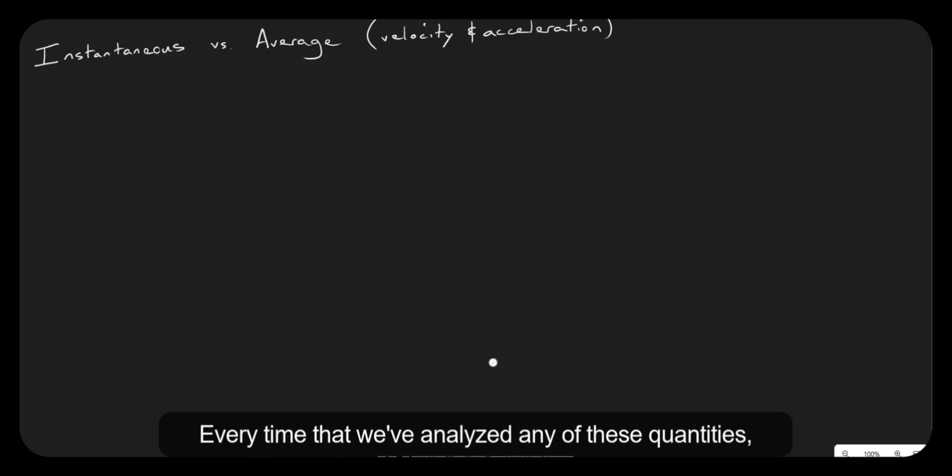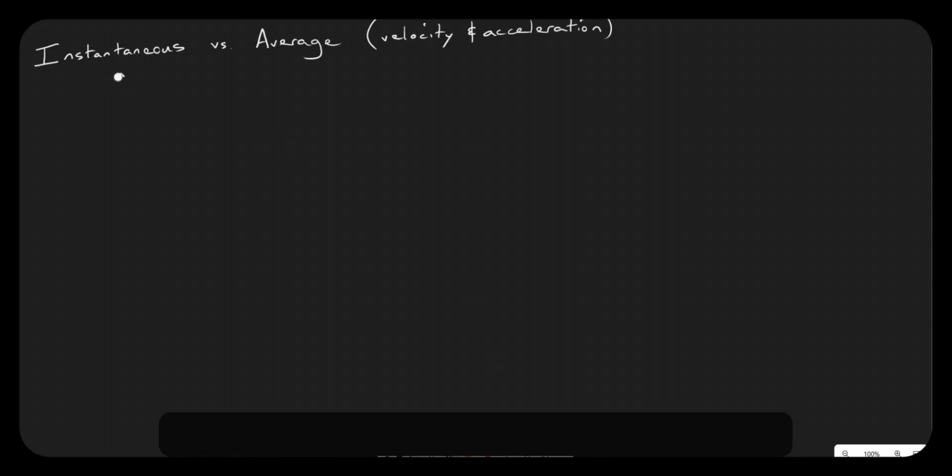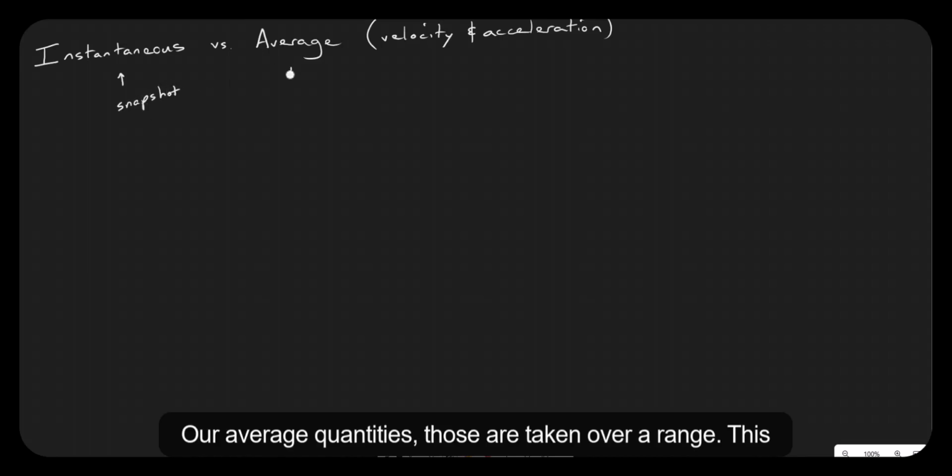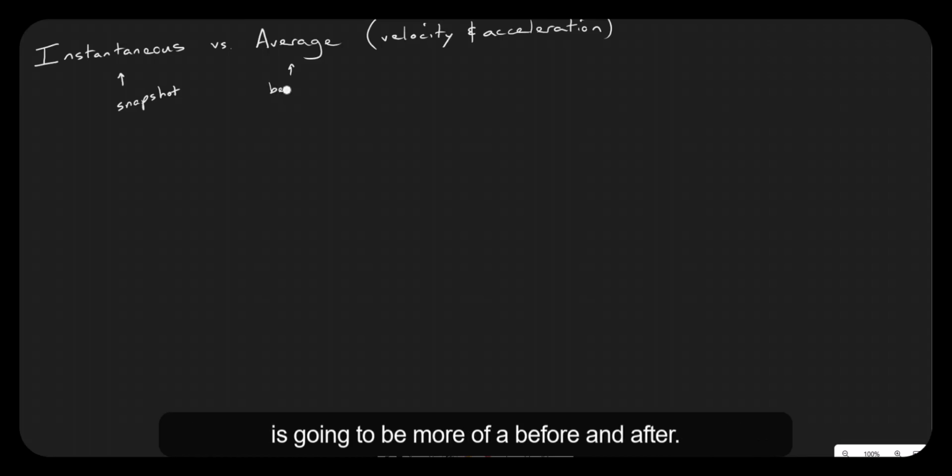Every time that we've analyzed any of these quantities, we've been asking, what's the position right now? What's the velocity right now? These are called instantaneous quantities. You can think of an instantaneous quantity as kind of a snapshot. So this will be our snapshot quantity. Our average quantities, those are taken over a range. This is going to be more of a before and after.